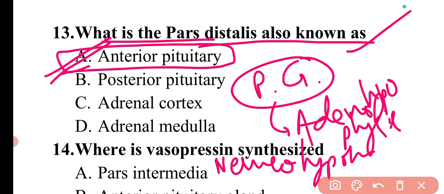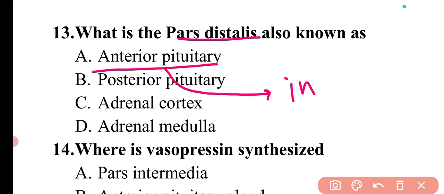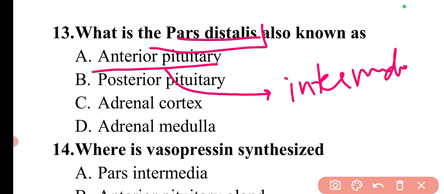Now the adenohypophysis is divided into two parts. One is pars distalis and the other is pars intermedia. So pars distalis is known as the anterior pituitary.